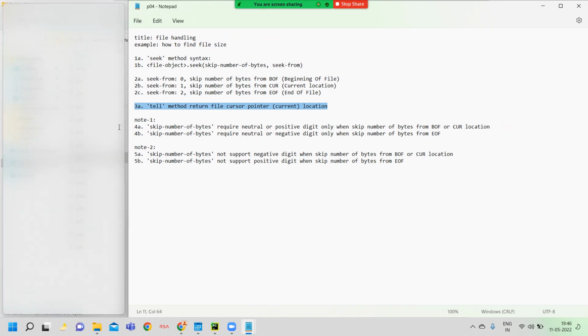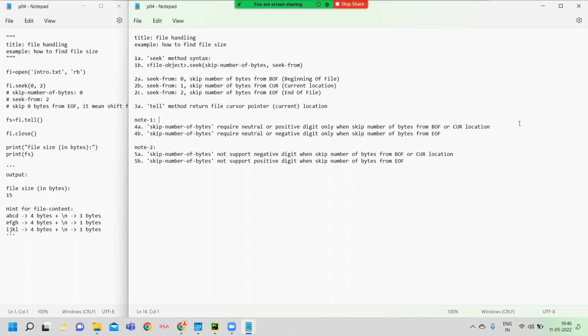Limitation, restriction. What is that then? Skip number of bytes is required to be neutral or a positive digit only when skipping from the beginning of file or the current location. If you want to skip a number of bytes, then compulsorily you should mention the skip number of bytes in the formal parameter place. Sir, I can't understand what you are trying to say.